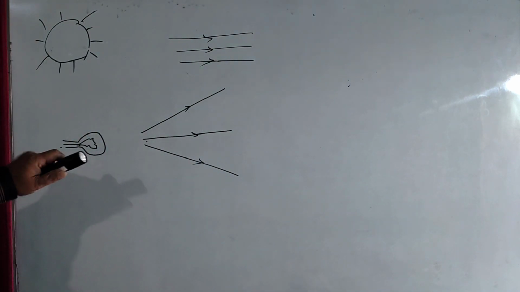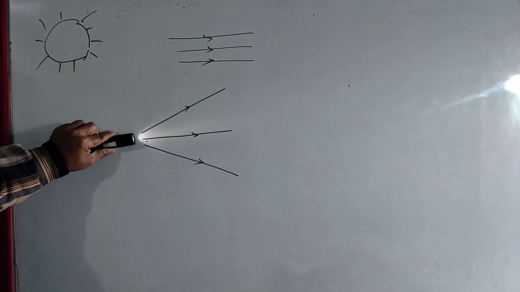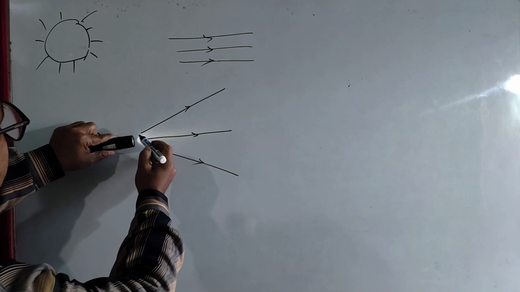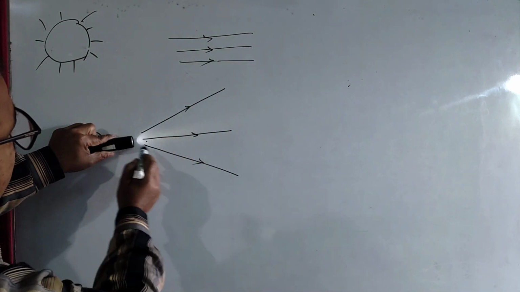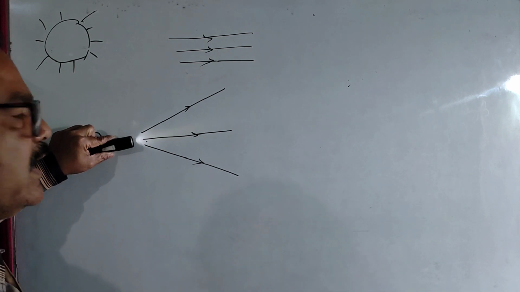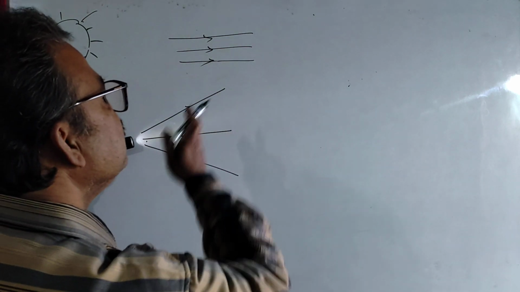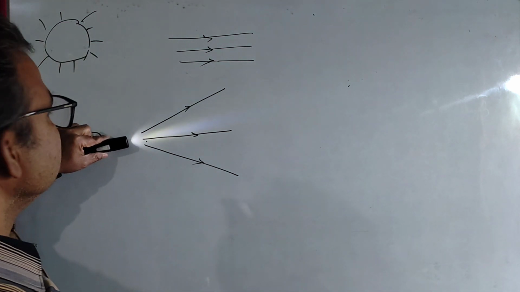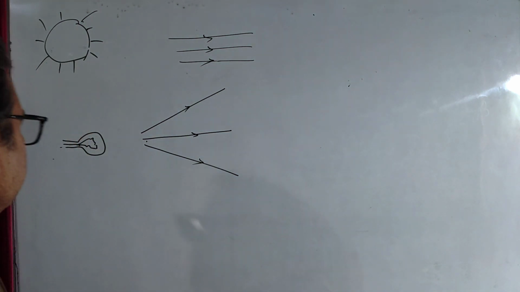As for example, the torchlight. You can consider that this is a point source and the rays are spreading this way. Means as you move away, the rays move away from each other. These rays are diverging. Okay, and another one is converging.